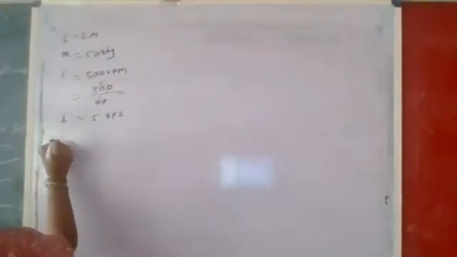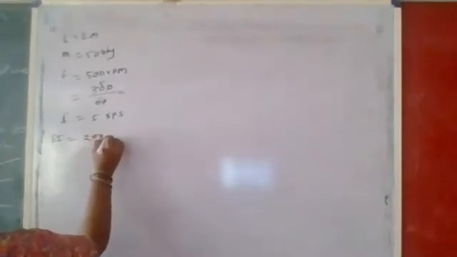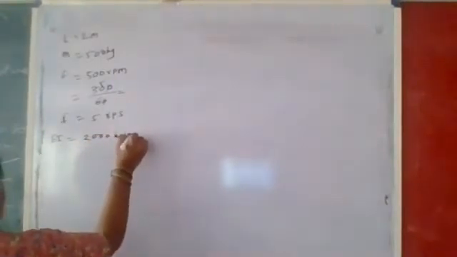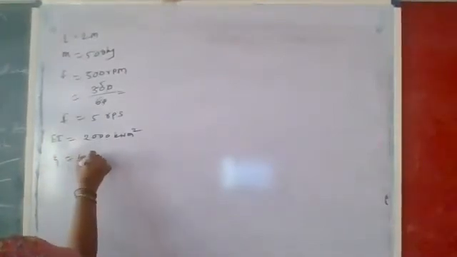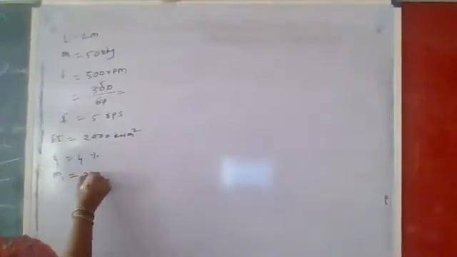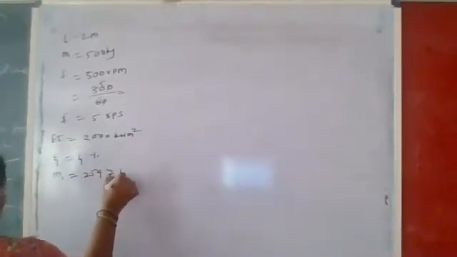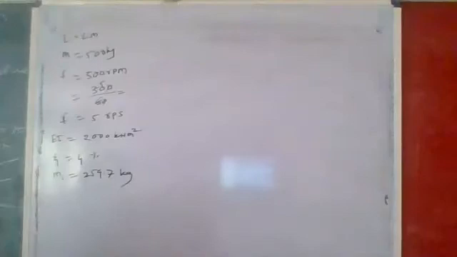Next, now we have to go for the zeta. What is the EI value they have given? EI is given as 2000 kilonewton meter square. And the next term they have given is zeta equal to 4%. And last one is the additional mass they have given as 259.7 kg. So that is the terminology they have given in the problem.